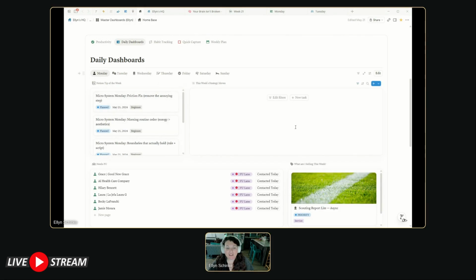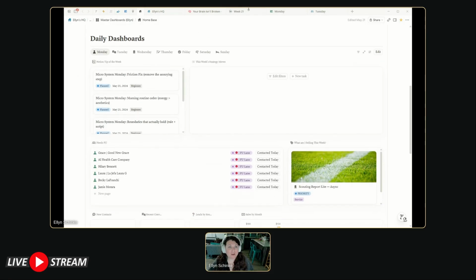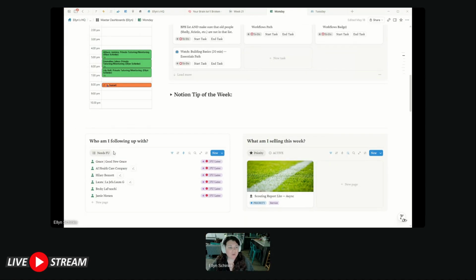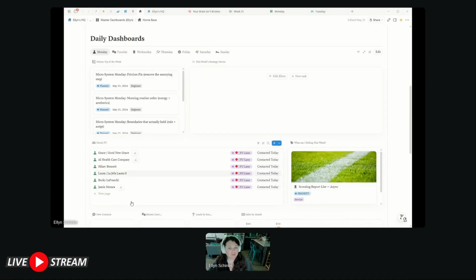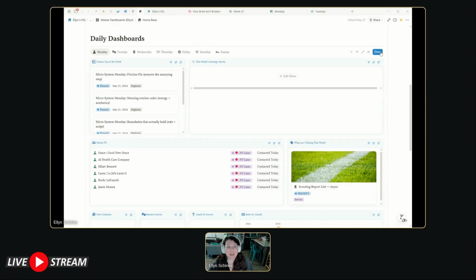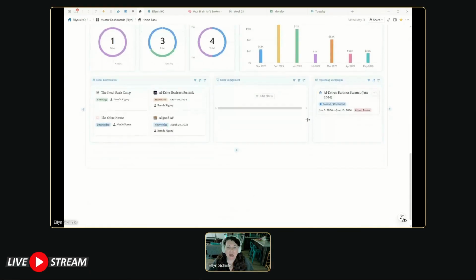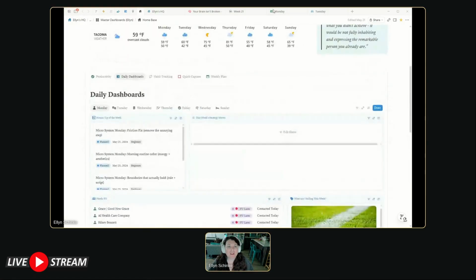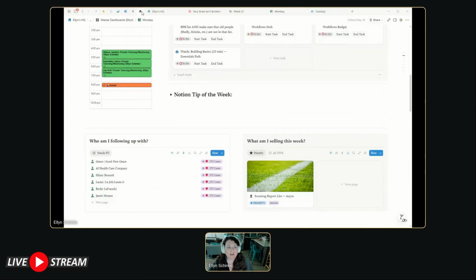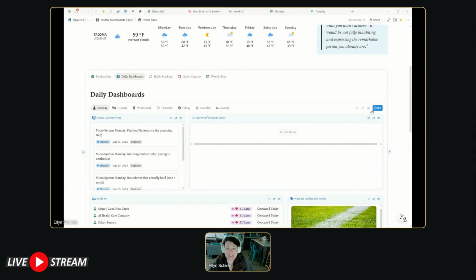I have this week's strategy view. It's Memorial Day, so I haven't planned this week yet. But that's where all of my strategy moves are going to show up here. You can see the who am I following up with got moved to right here. So I went into a dashboard and I just started building these tiles so that I could see all of the information that I used to have on my Monday page, which is now over in this Monday dashboard view. Same thing with Tuesday.